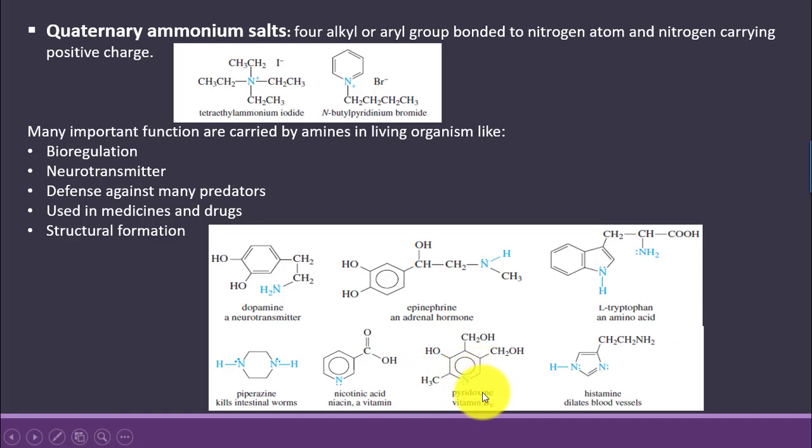Pyridoxine is vitamin B6 and it is also a very important vitamin needed for the proper supply of blood to the heart and skin growth, and this also leads to the regulation or secretion of other hormones. Histamine is also a hormone that dilates the blood vessels and makes the blood supply easier.